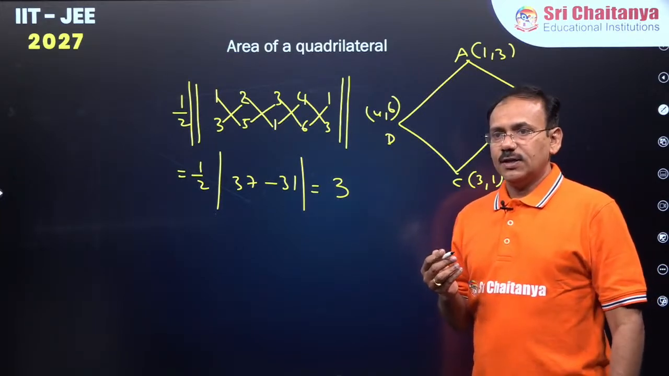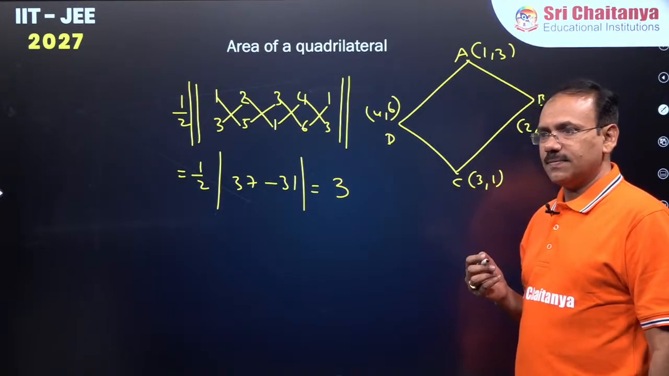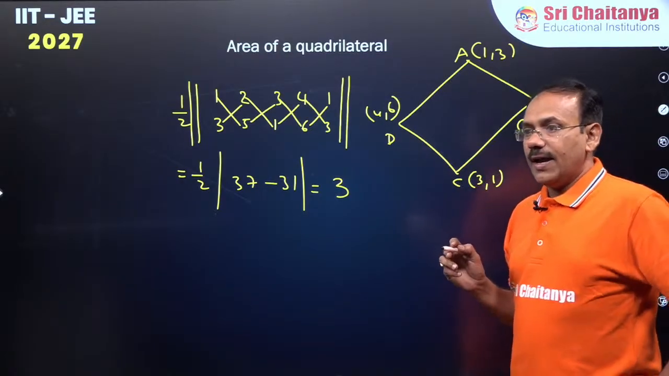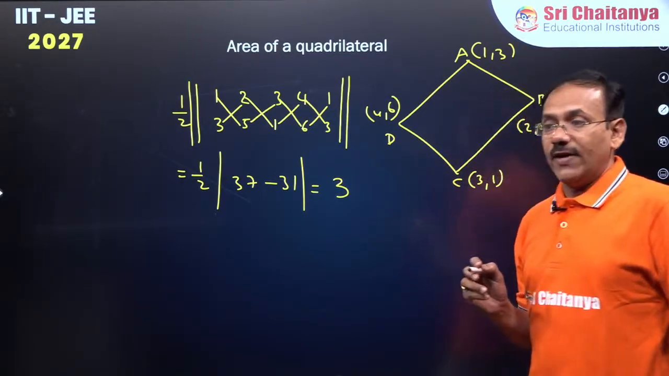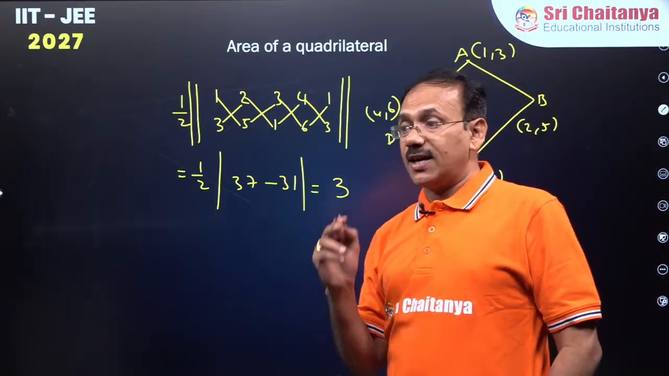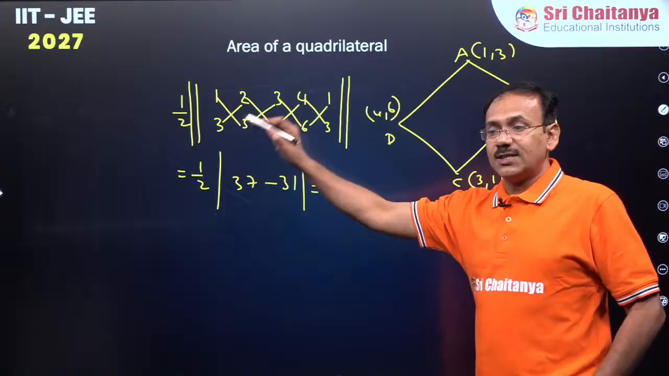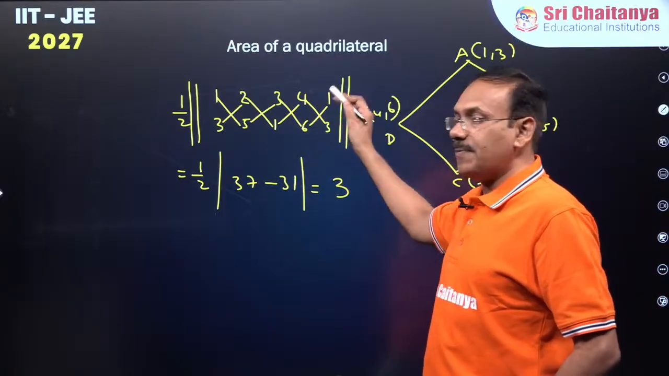So we shall see, dear students, the area of the quadrilateral when 4 consecutive vertices are given. What we have done is half modulus of first, second, third, fourth, and repeat the first.